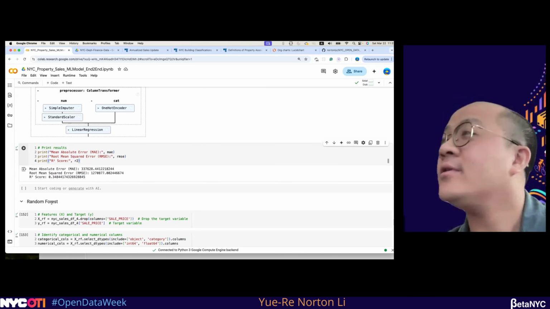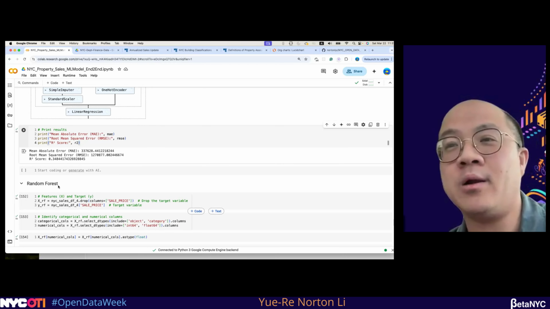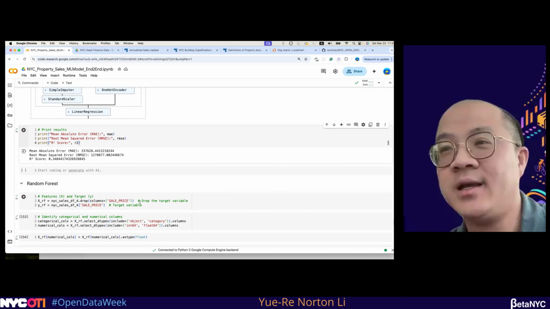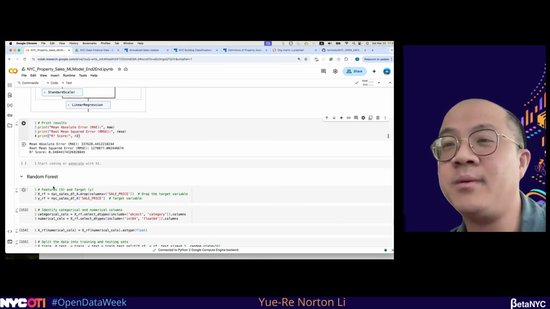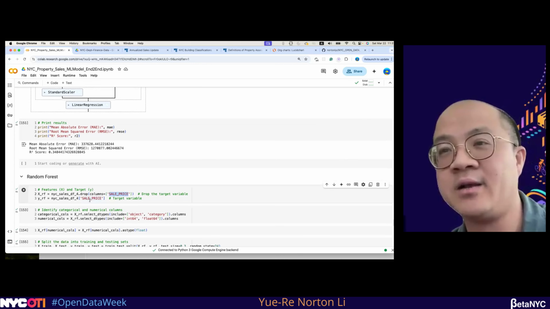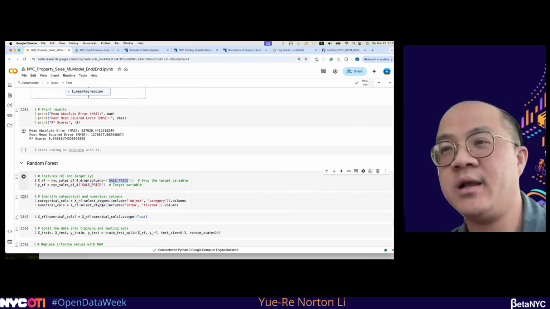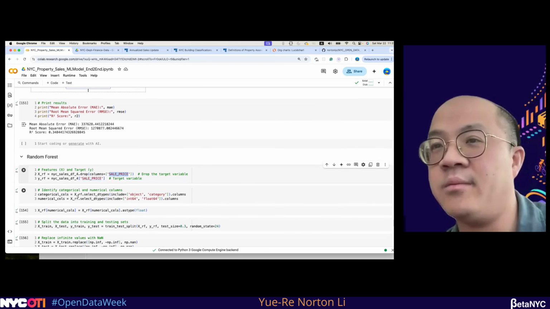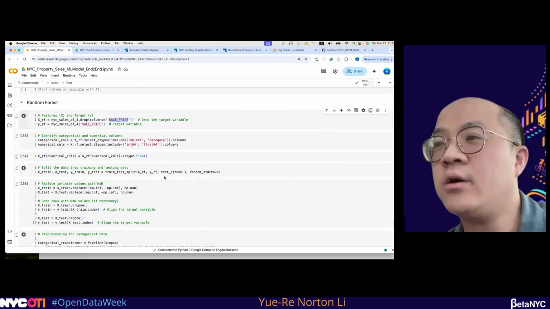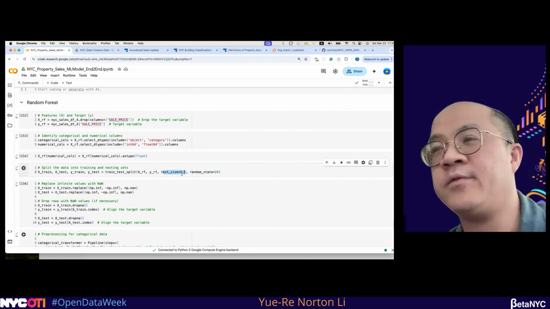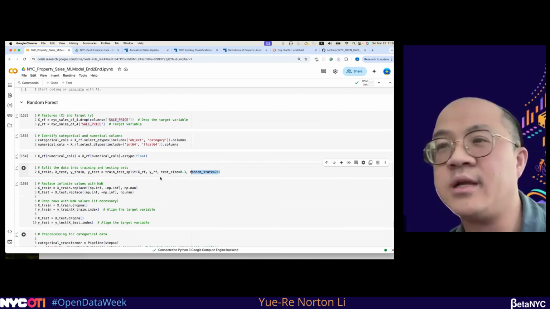So the next model I would like to run is the random forest. In the random forest, we're doing a similar setup. We're using the sale price as our target column, and the others will be the training data columns. And then we also use the same 30% test train split with random state 24.